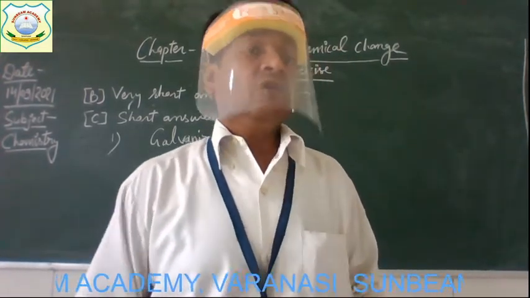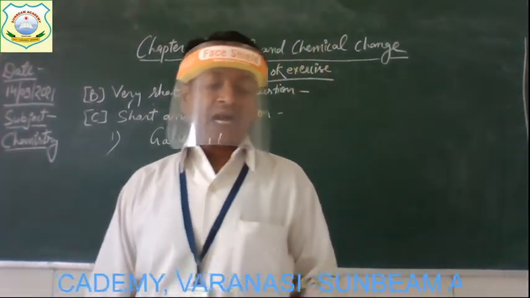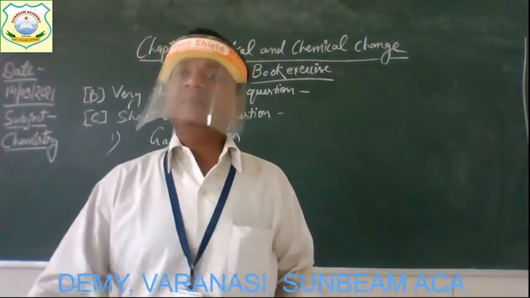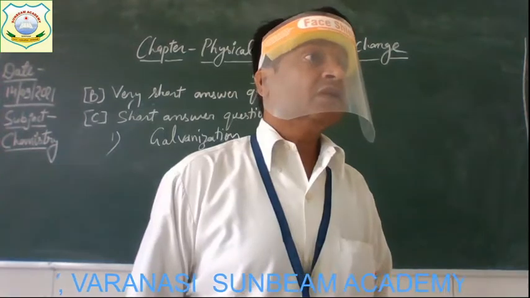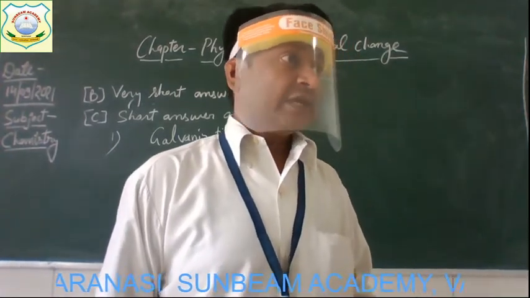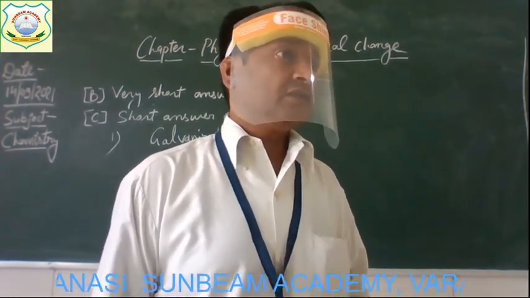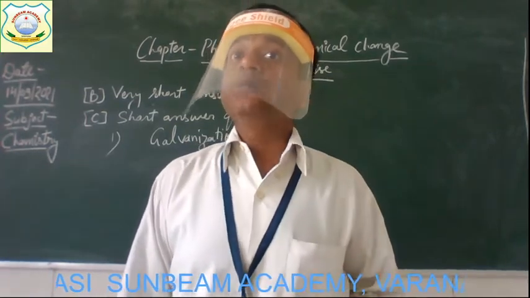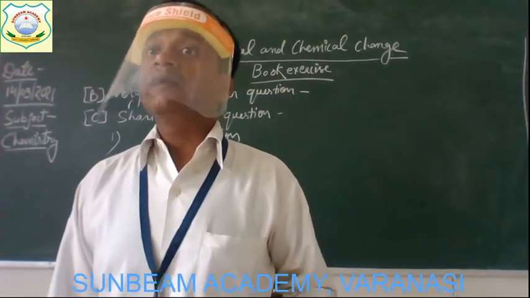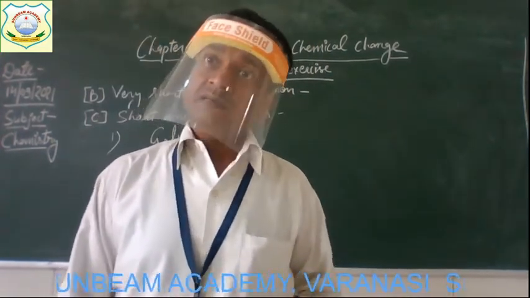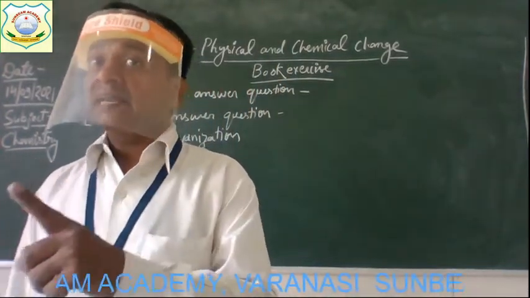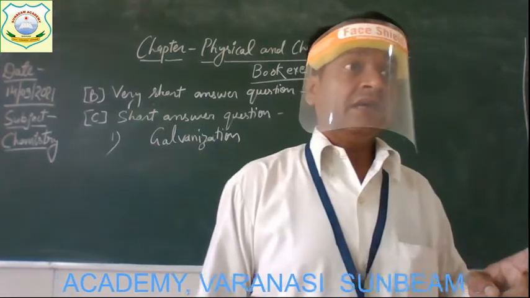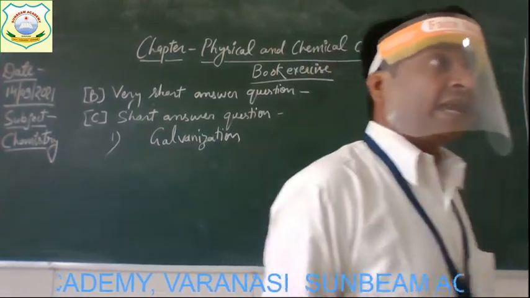So galvanized water pipes are of the same kind, and here you have to write the reason why water pipes are galvanized. A very simple answer, children: to protect the water pipes from rusting, they are galvanized. Because water pipes are made of iron, and iron can easily get rusted when it reacts with water and oxygen.